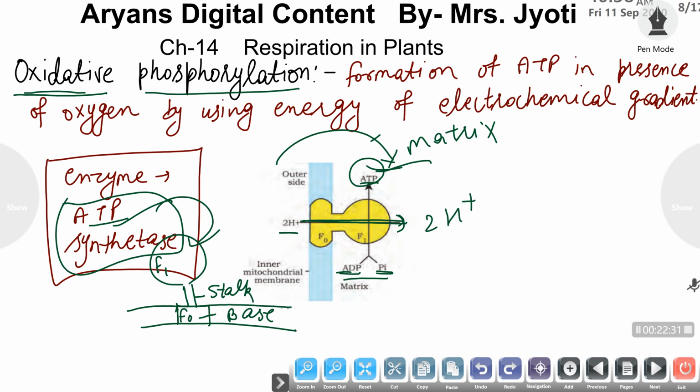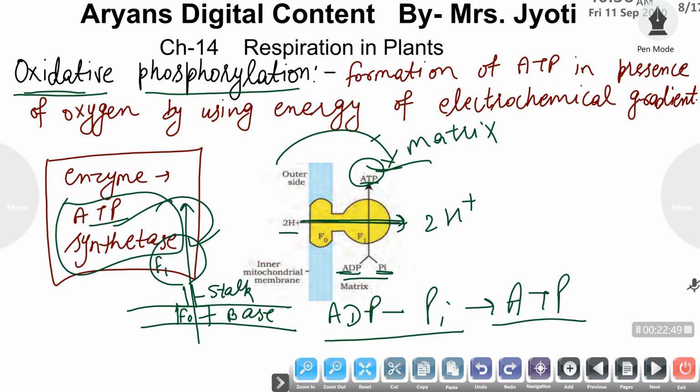When these protons move through this particular channel, the ATP synthetase enzyme uses the energy of those protons and fixes that energy in the formation of a phosphate bond between ADP and inorganic phosphate to form ATP, that is adenosine triphosphate. From a diphosphate, by addition of one phosphate molecule, a triphosphate molecule is formed, and that is termed oxidative phosphorylation.